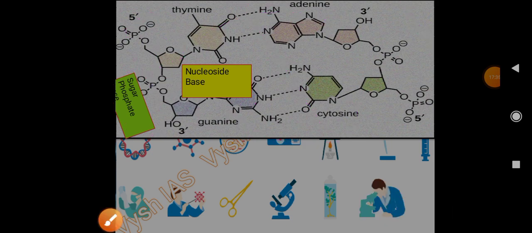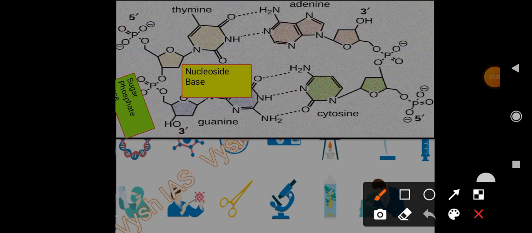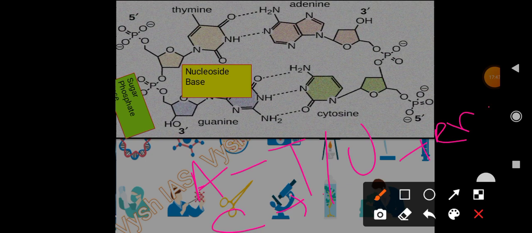Always remember, it will always be adenine with thymine, or uracil in case of RNA. Then cytosine with guanine. Never will guanine pair with thymine or adenine. Similarly, adenine will never pair with cytosine or guanine.